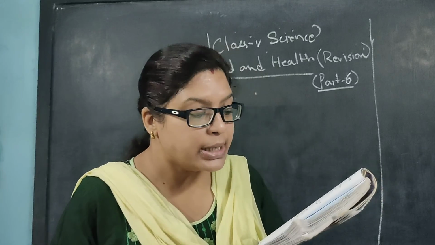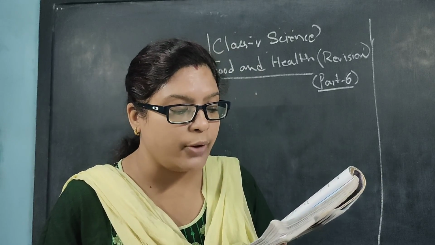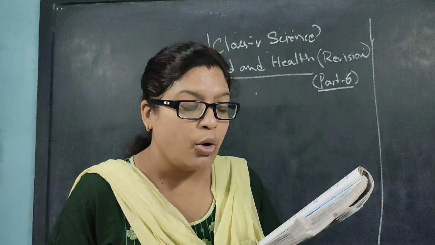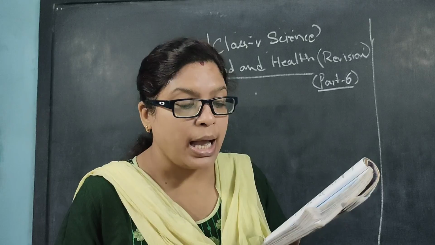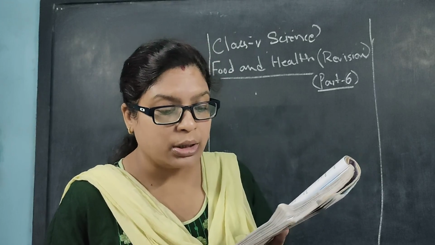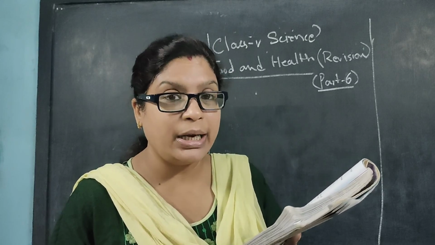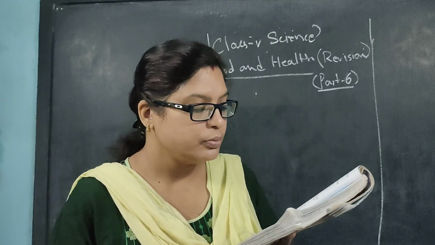Vitamin C: orange and other citrus fruits, cauliflower, tomato, capsicum, chili. What are the functions? Needed for normal growth and development. And the deficiency disease is scurvy, it's bleeding of the gums. It's very bad and very much painful.